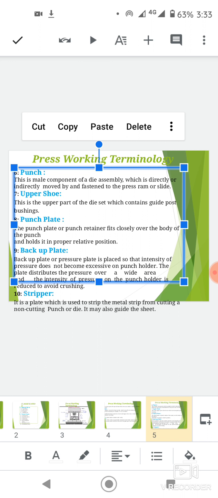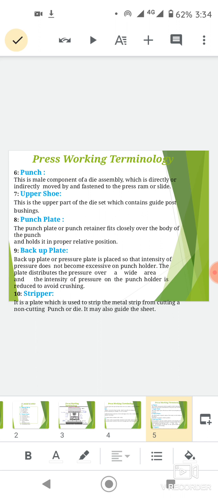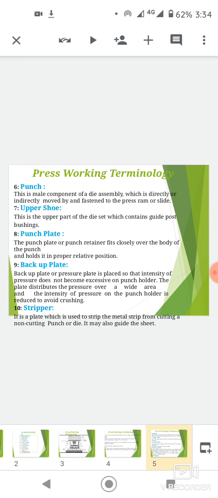Punch is also called male die, and die block is also called female die. That is coupling. It is a component of the die assembly which is directly or indirectly moved by and fastened to the press ram or slide.